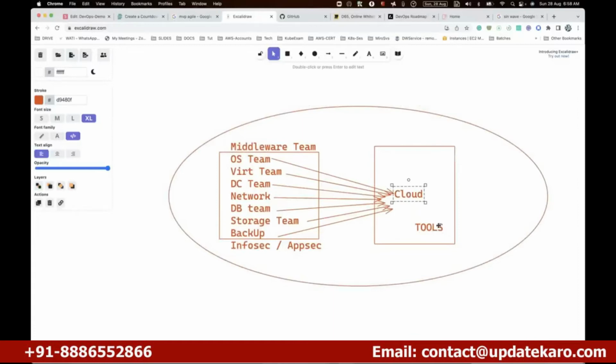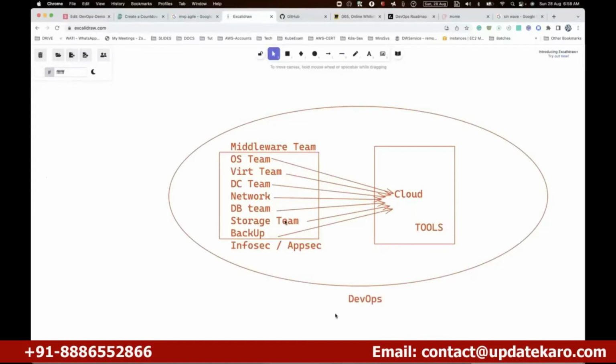There are certain companies that work as tools teams, for example, a Jenkins tool team. That means they work only on Jenkins, not anything else. Any of these people can become a DevOps engineer. If you are coming from this area, you're 100% welcome to become a DevOps engineer.